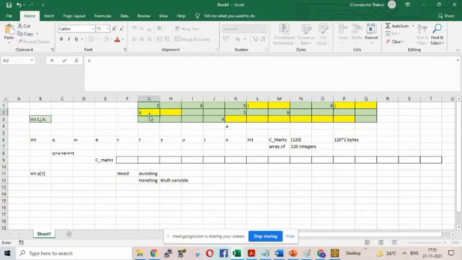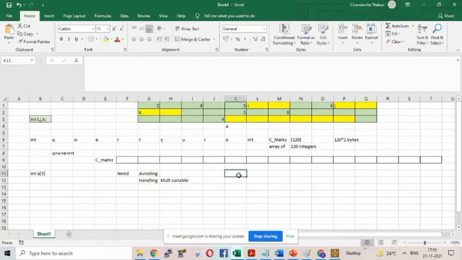Whereas under the name of A, we have 6 bytes of memory allocation for the array. Is this clear for all of us? Having 3 different variables and having an array with 3 elements. Any doubt? It's very basic. It should be clear.